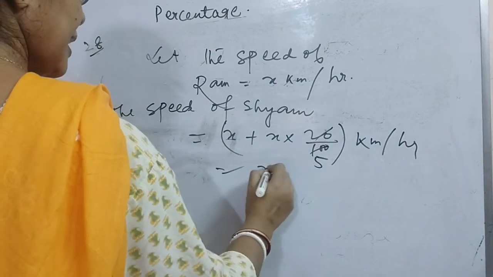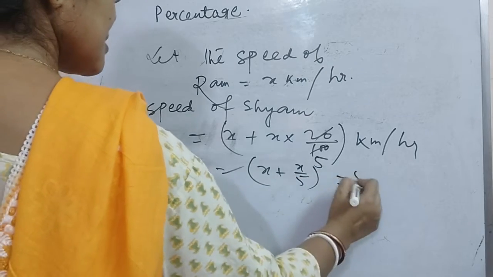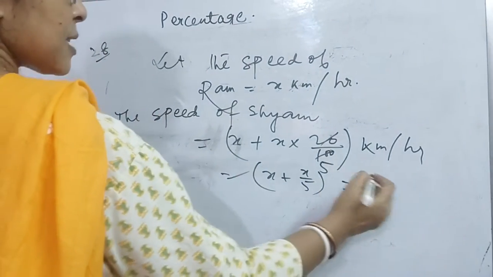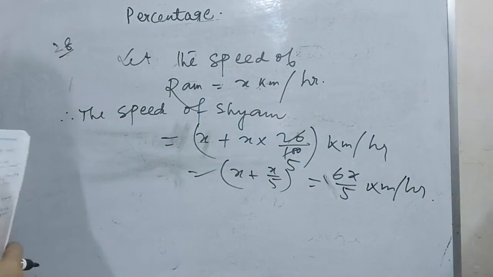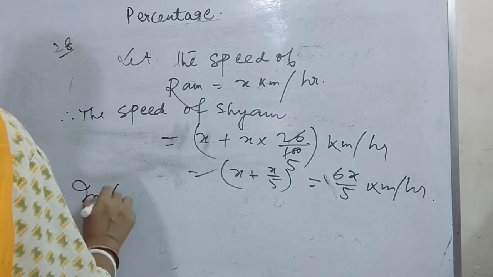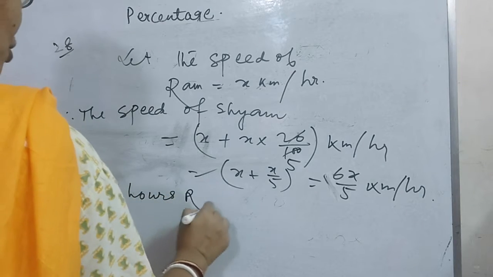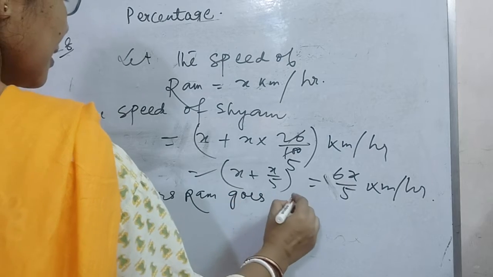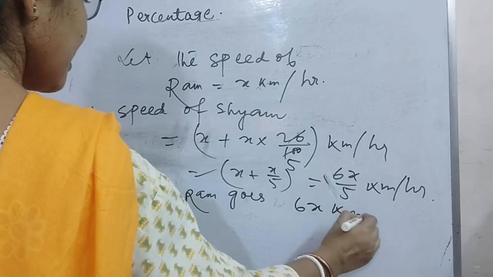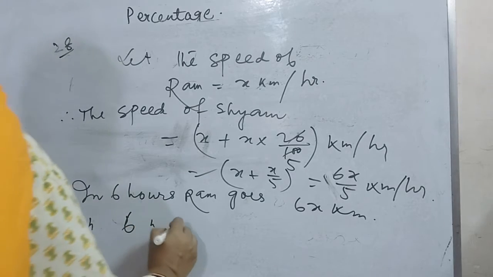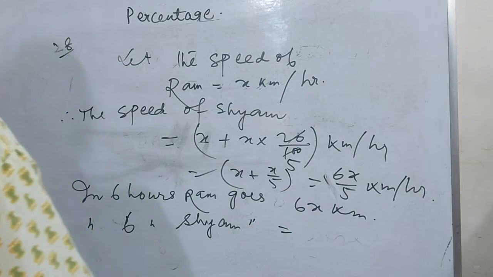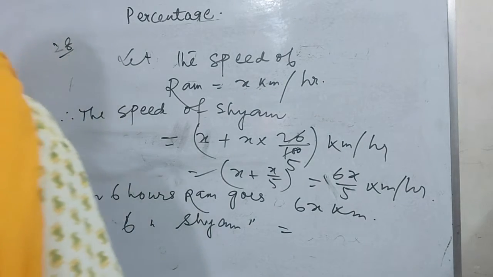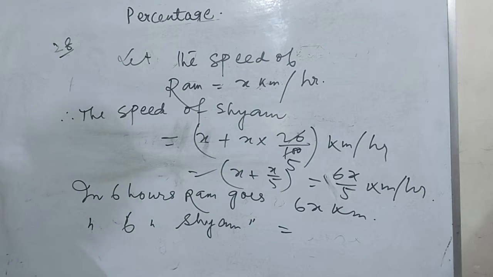This is equal to x plus x by 5, which is 5x plus x, that is 6x by 5 kilometer per hour. Okay, this is Shyam's speed. In 6 hours, Ram goes 6x kilometer, and in 6 hours Shyam goes the same distance.